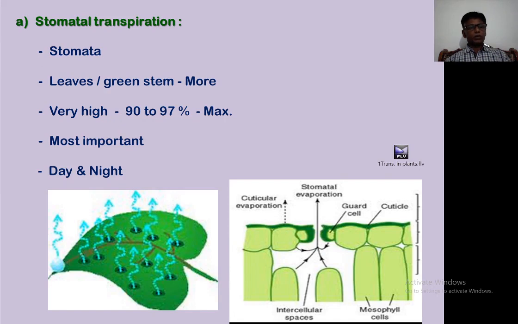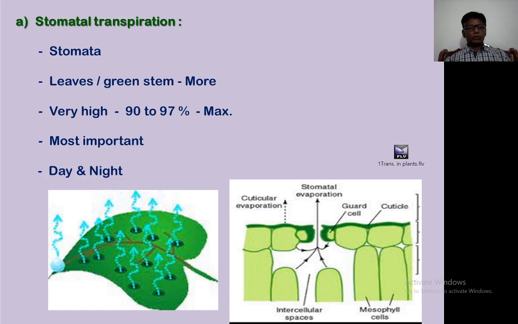Which transpiration is called stomatal transpiration? The transpiration which takes place through the stomata is called stomatal transpiration. Or when the loss of water takes place through the stomata in the plants is called stomatal transpiration. Generally, the stomata are found on the leaves, but sometimes they are also found on the green stem. The stomata are more in number on the lower surface of the leaves.